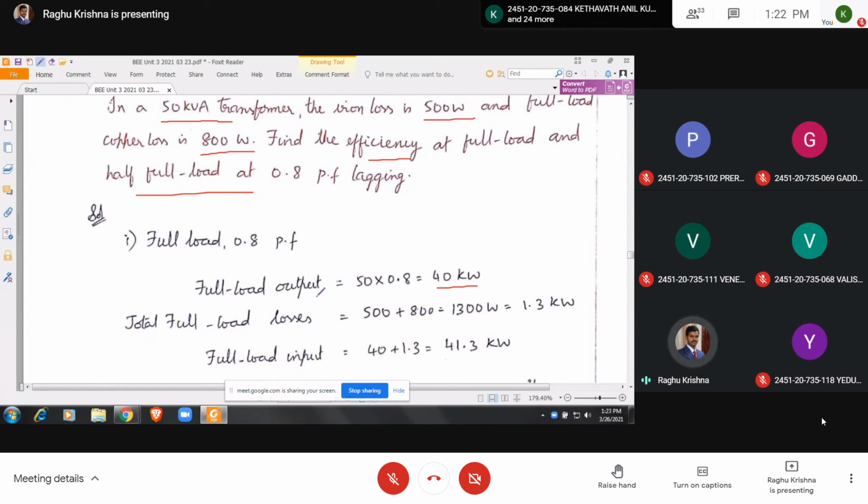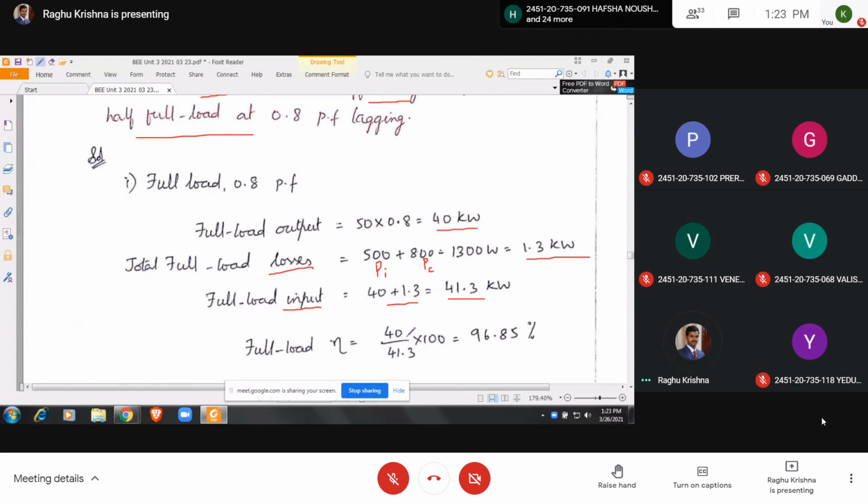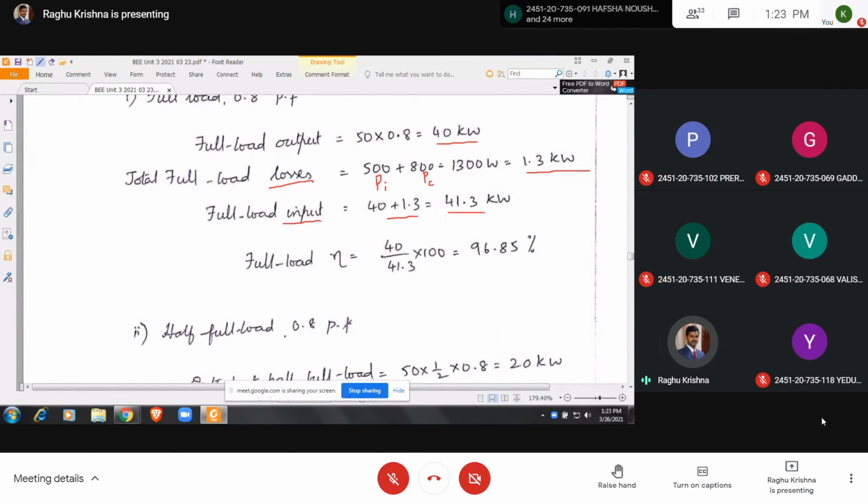After calculating the output, you have to calculate the losses. Losses is equal to PI plus PC. PI 500 is given, PC copper loss is 800, so we get the losses. Now input is equal to output plus losses. Then we find the efficiency, output by input, and you get the full load efficiency.